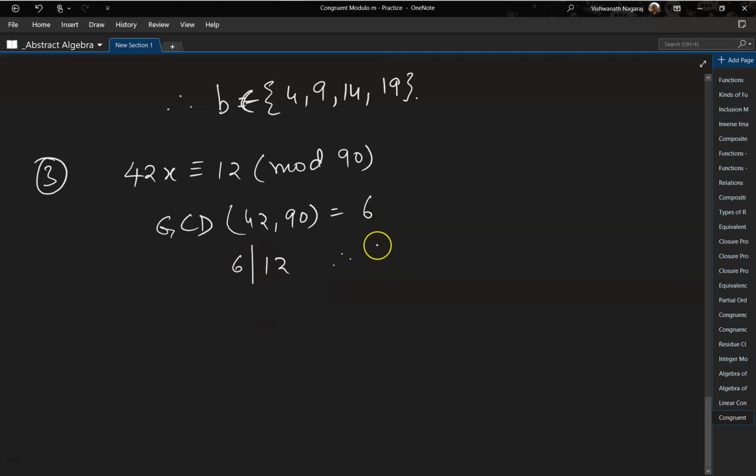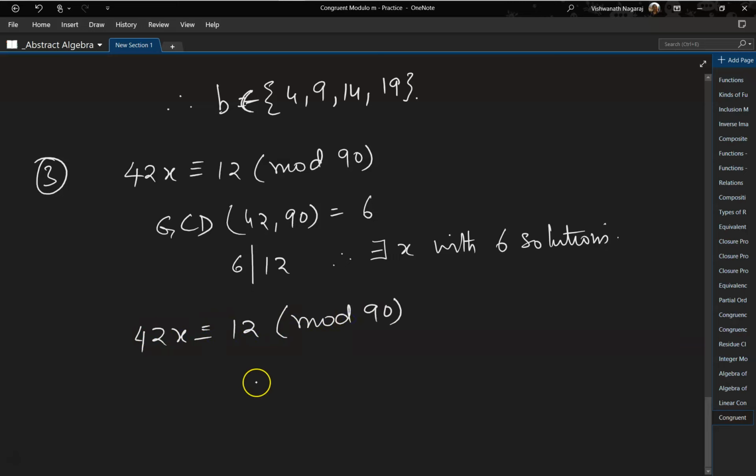So therefore there exists x with 6 solutions. Okay, so let's see how to figure that out. Now 42x is congruent to 12 mod 90 can be written as 6 times 7x, since 6 times 7 is 42, and 6 times 2 is 12, mod 6 times 15, which is 90. Dividing by 6, we get 7x is congruent to 2 mod 15.